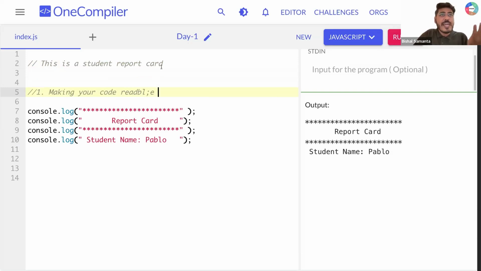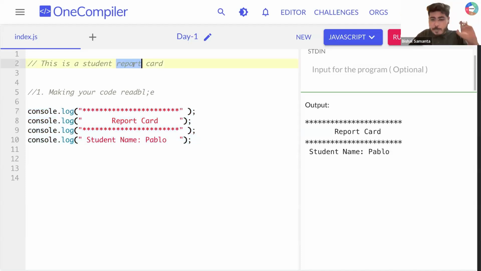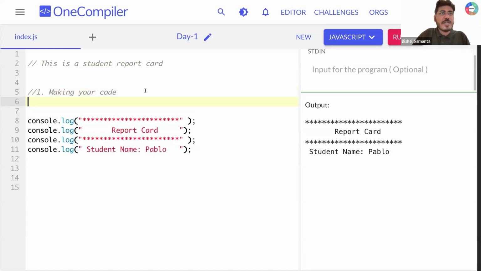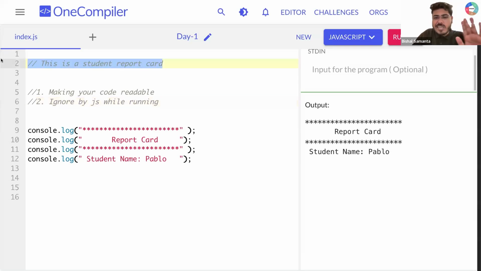So when I read this comment, I can definitely say, okay, after that I have a bunch of statements which will help me generate a student report card. It makes my code readable and meaningful, and it helps me add some remarks into my code. Sorted? This will be ignored by JavaScript while running. Whatever you write here will be completely ignored.